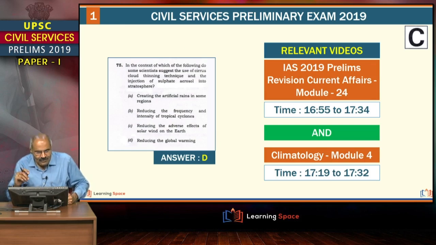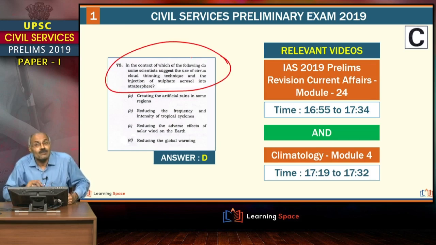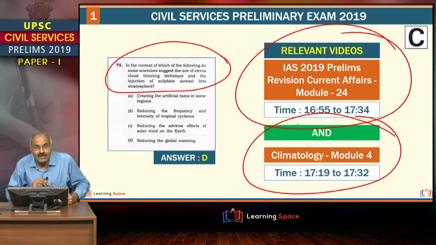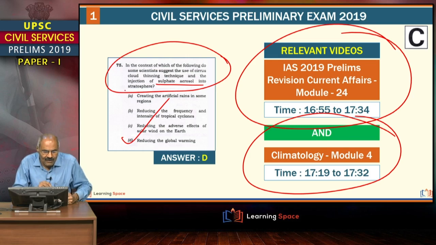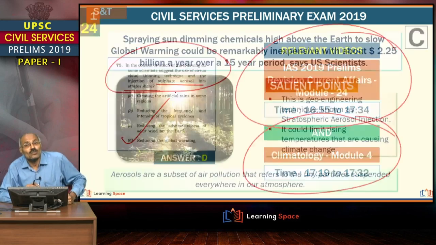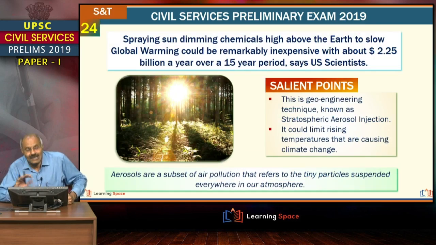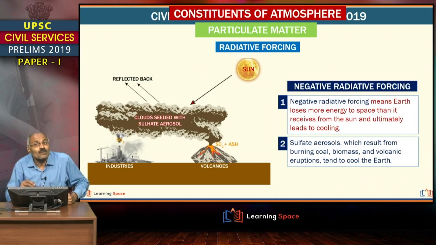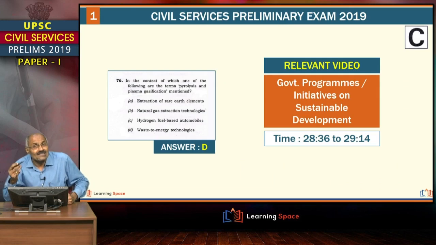And here, this one, straight away we discussed in the revision module, module number 24, and climatology module number 4. This was discussed straight away for reducing the global warming. This is injection of sulfate aerosol into stratosphere. Please look into this. Stratospheric aerosol injection. This was straight away taught in the lectures. And Binu Krishna Madam also taught in climatology, right? So for UPSC, don't take anything lightly.